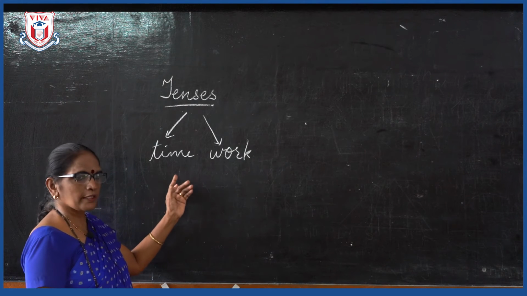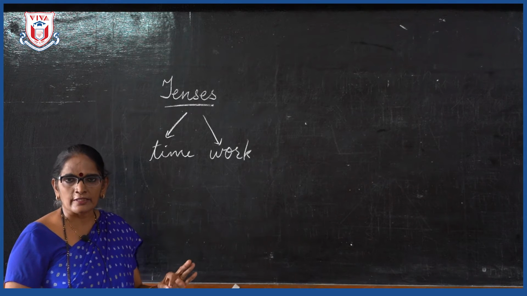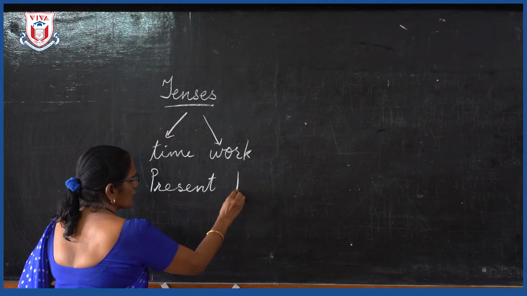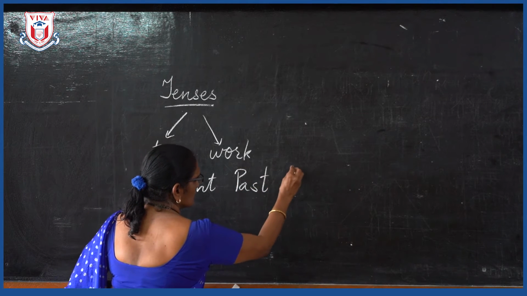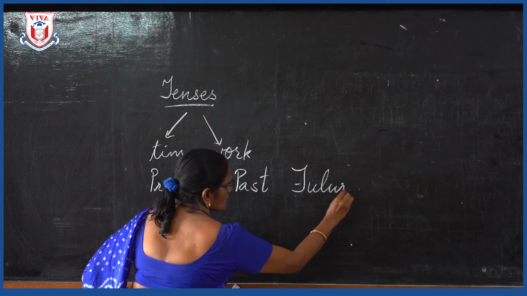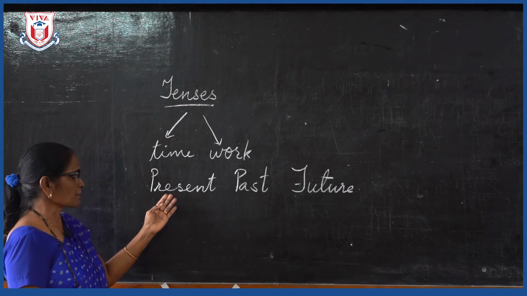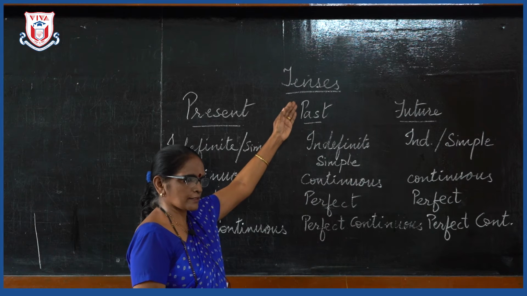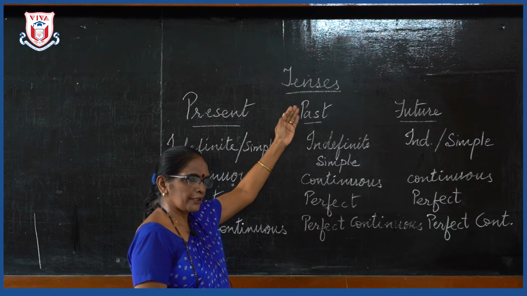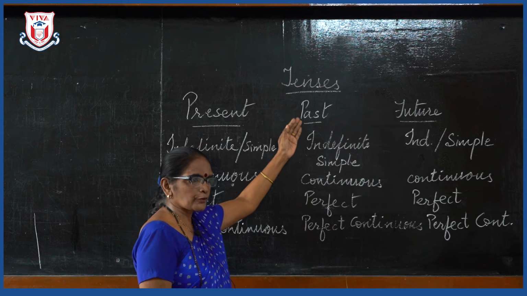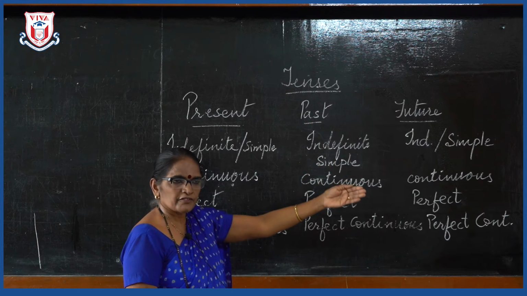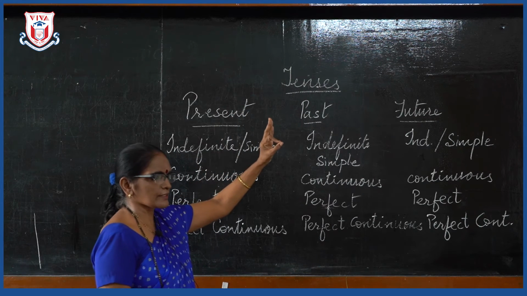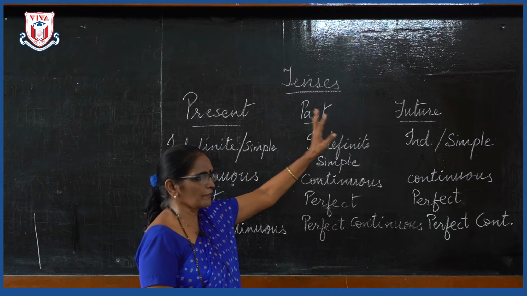Okay. And now when we say time, time has three things. One is present, past and the future. Time has three things, that is present, past and future. Now just now I have introduced you what is tenses. Tenses means time. When you do a particular work at a particular time, or when you do it today, tomorrow or yesterday or day after, that is known as the time. So tenses means time, and time has three things, that is present tense, past tense and the future tense.